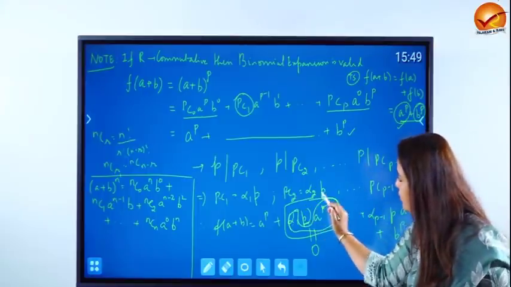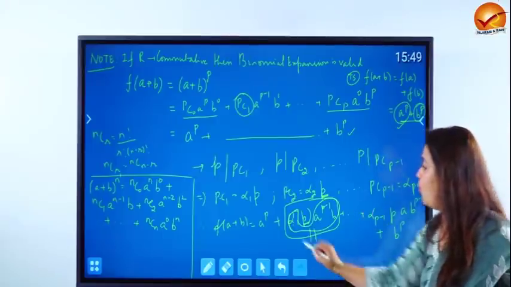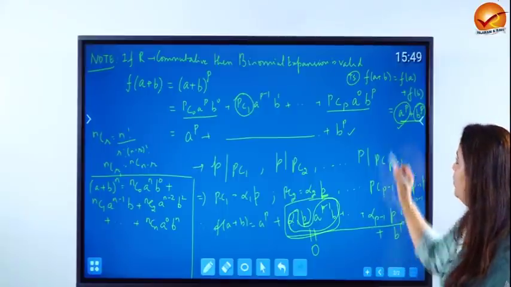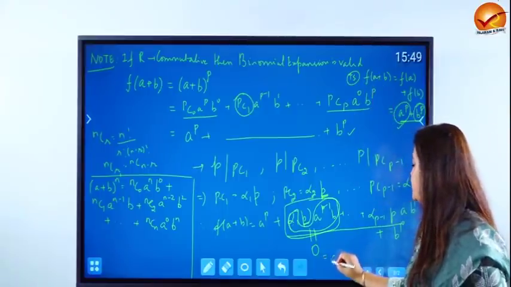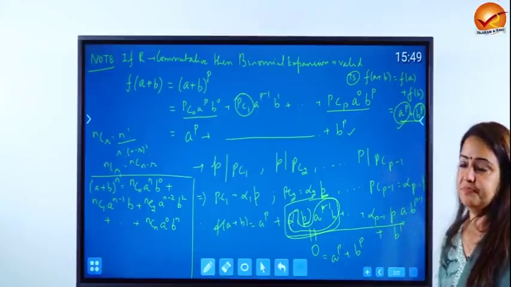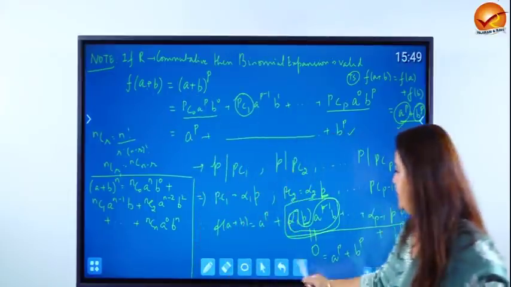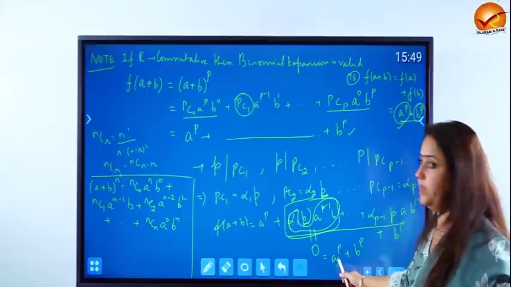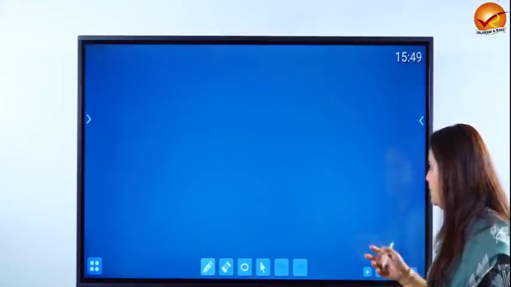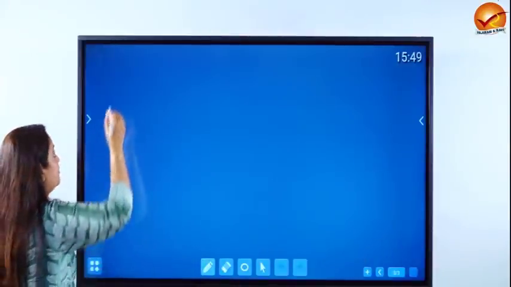What about the next term? Similarly, because every term will have a P and P times anything is going to be 0, therefore all these terms in between are going to just vanish, and we are going to be left with what we actually wanted, which is a to the power p plus b to the power of p. So this satisfies the definition of additive homomorphism. f of a plus b we have shown will come out to be equal to f of a plus f of b. Now the next part is really simple, because remember it's a ring homomorphism, so it's simple but you still have to mention it.